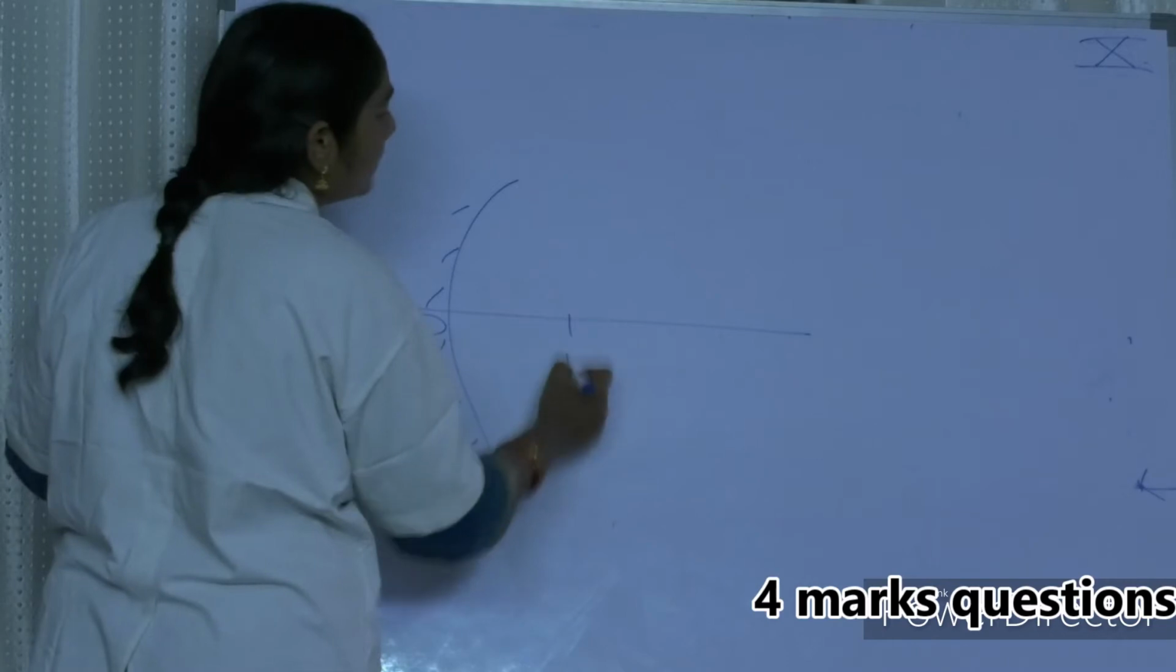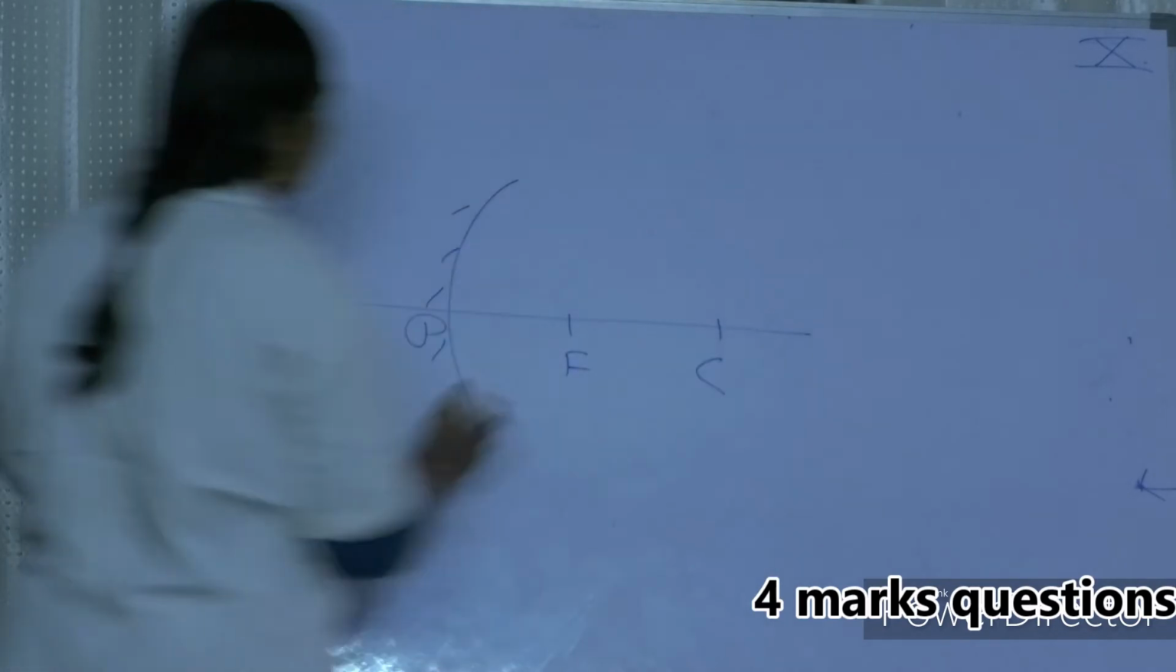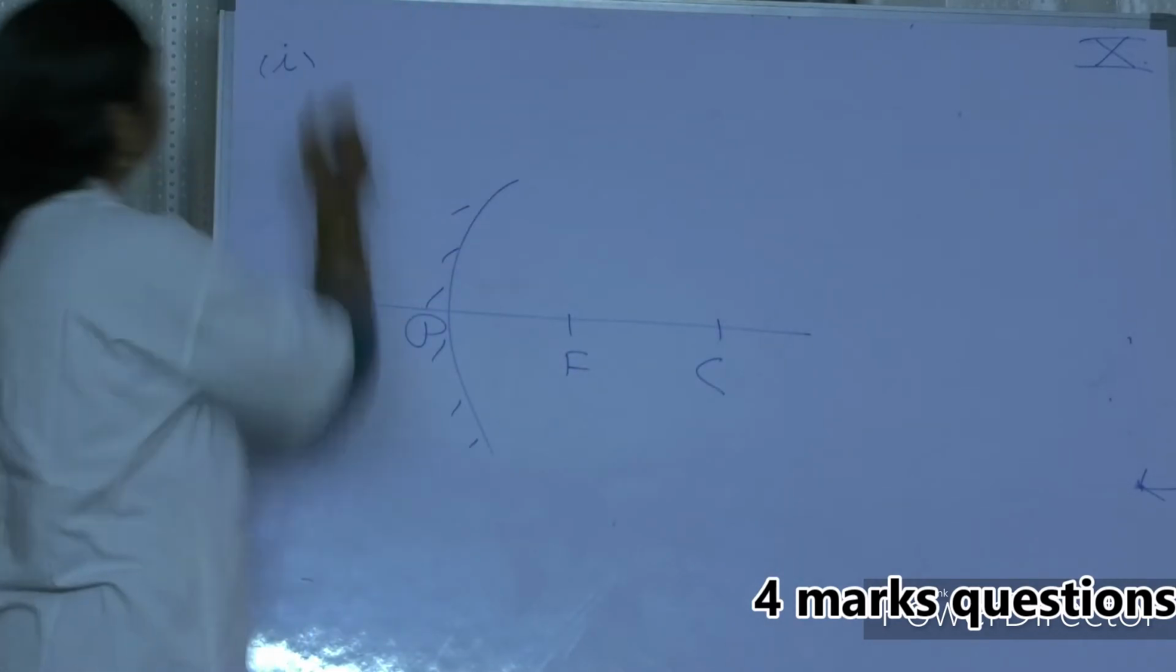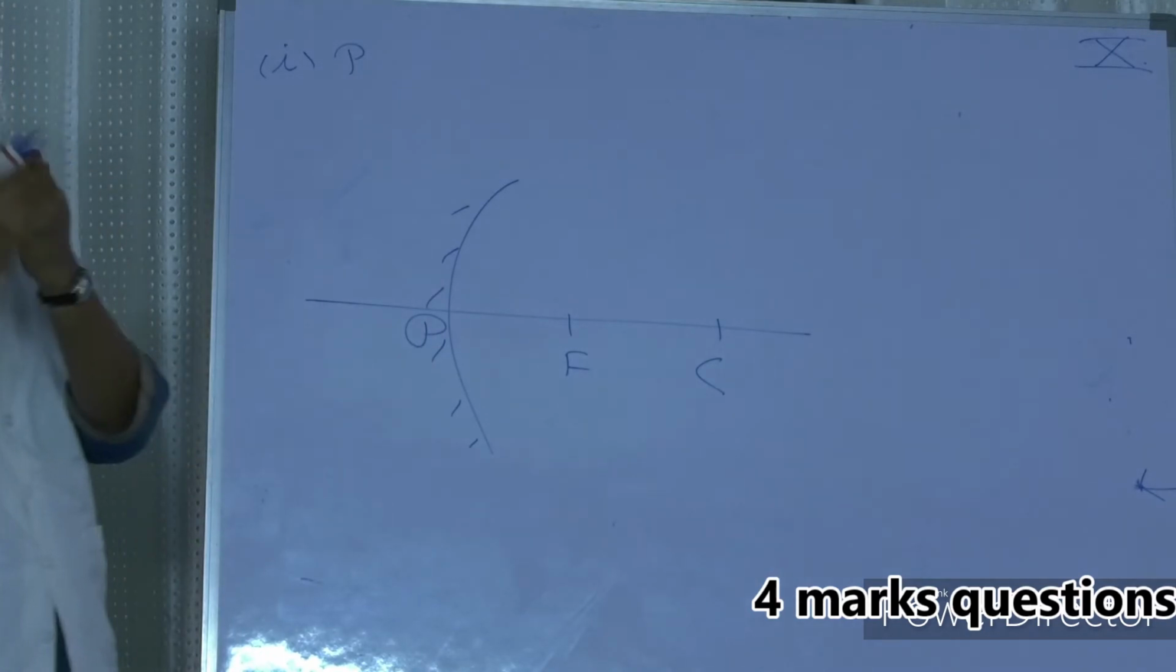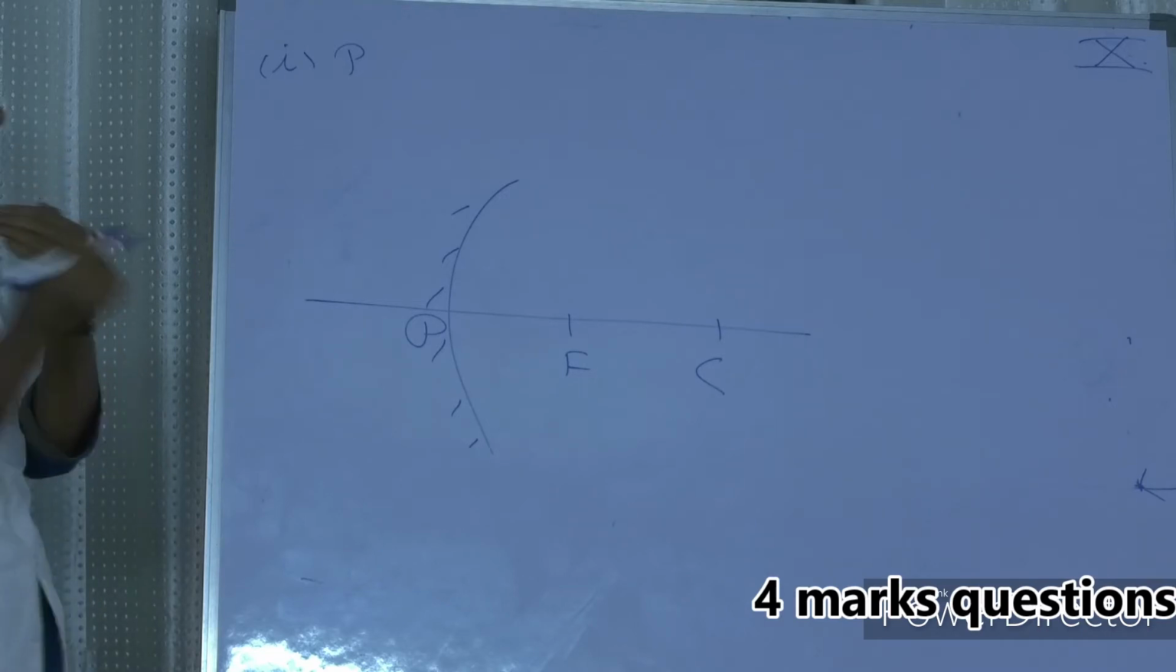So already these are all the things that we already know. It's not a new thing. We have defined the pole. Pole is nothing but the center of the mirror. If you take a mirror, geometrically it has a center point. We call that point a pole.